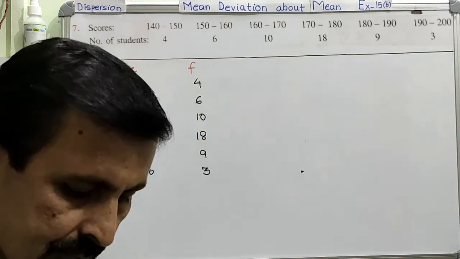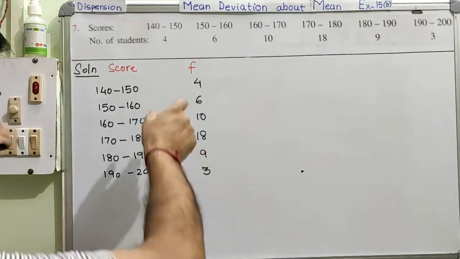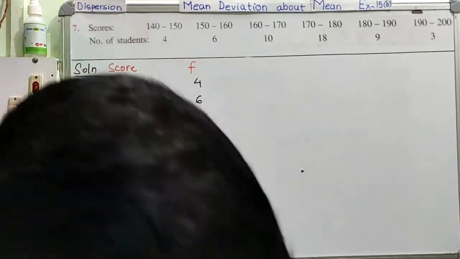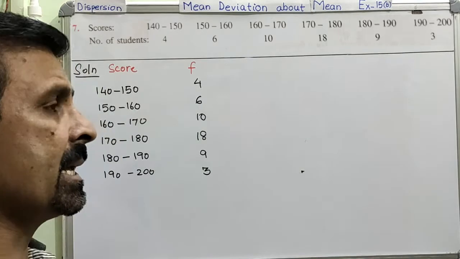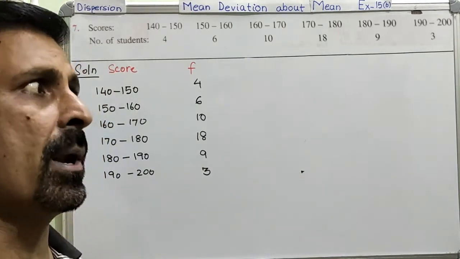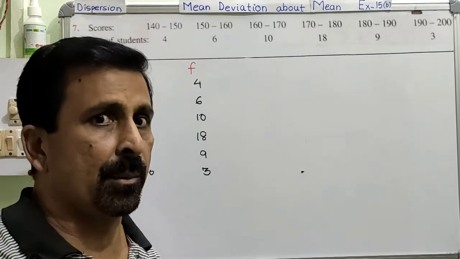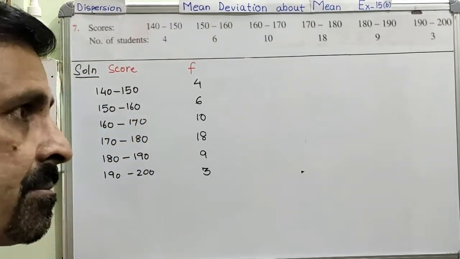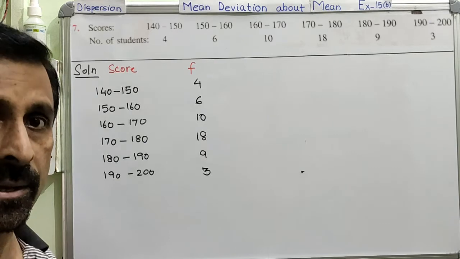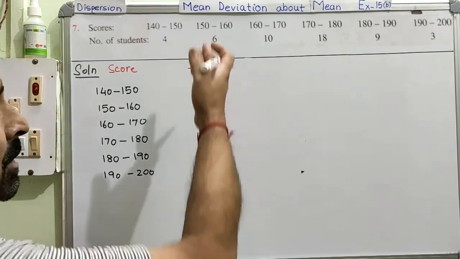Now you can see here I left some space. I told you that I am leaving some space here in between. The reason is because we are going to use the same formula for the continuous distribution, the same previous formula. And we need the deviation, because this is a deviation question.